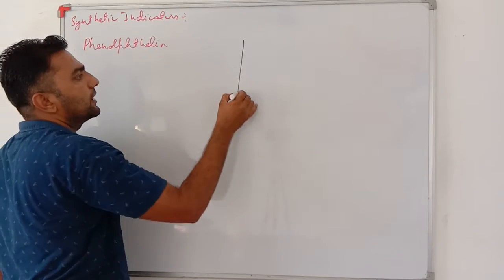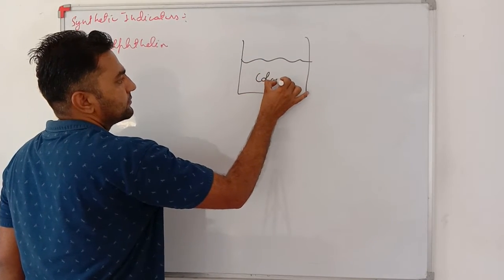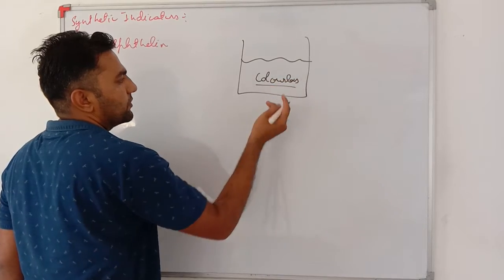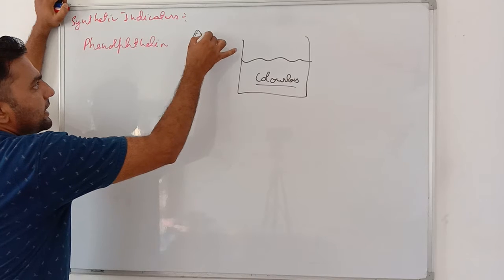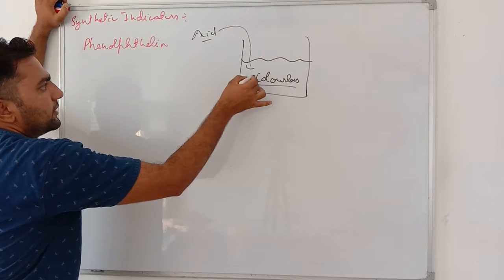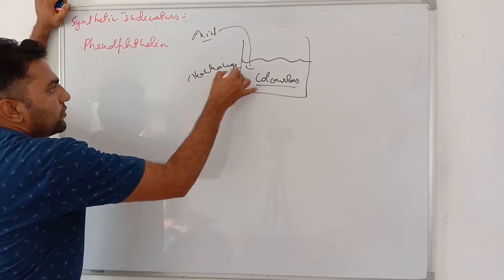Phenolphthalein is a colorless solution, colorless just like water. If any acid is added into it, then it remains colorless and there is no change.